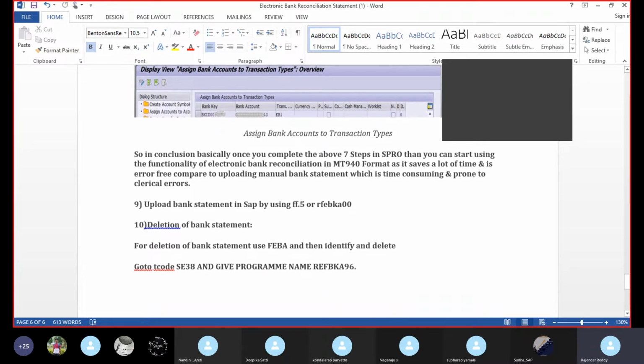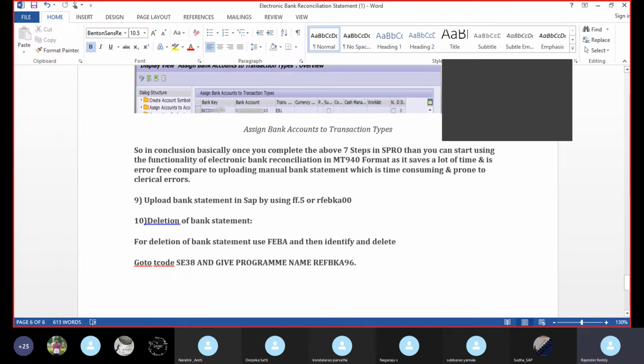Then we need to run the program, and after that every transaction will be reconciled. Means if you go to every line item, we can see that those open items will be cleared, and the reflection will be available like that.